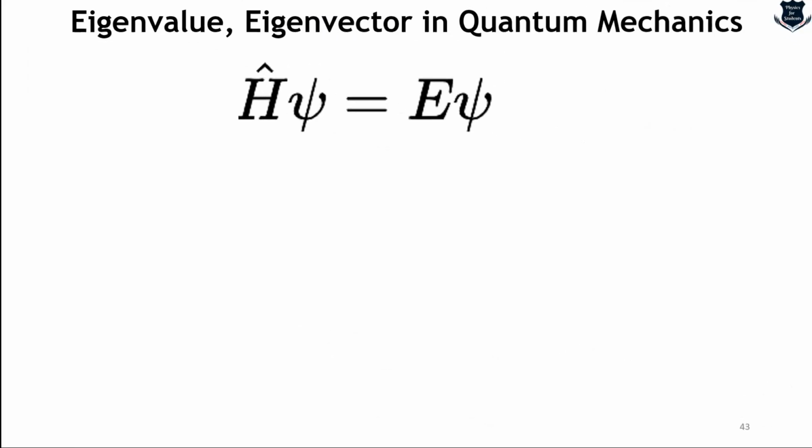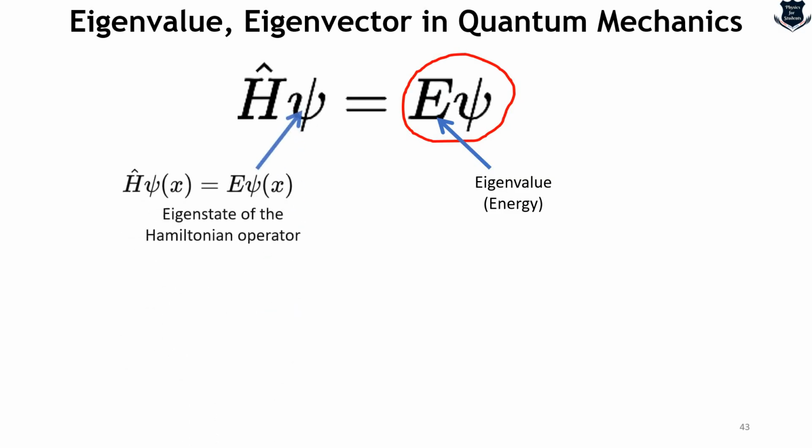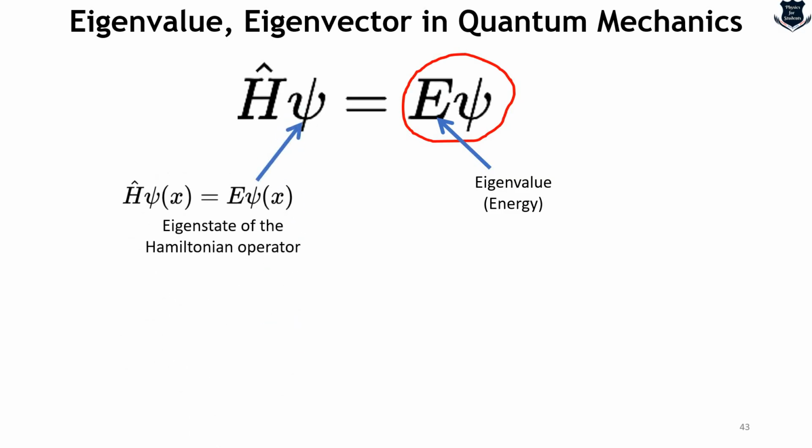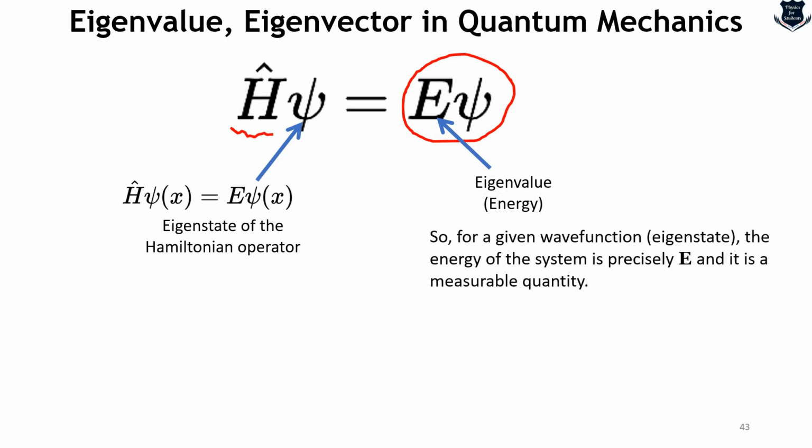So let us draw a fresh page where we can say the same thing a little bit clearer. This part is the eigenvalue, which is the energy. This part is the eigenstate of the Hamiltonian operator. You can take x, you can ignore this, but it doesn't matter. This is H, the Hamiltonian energy operator. So for a given wave function eigenstate, the energy of the system is precisely E, and it is a measurable quantity.